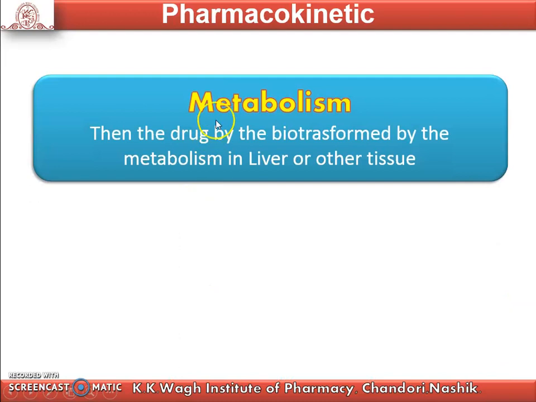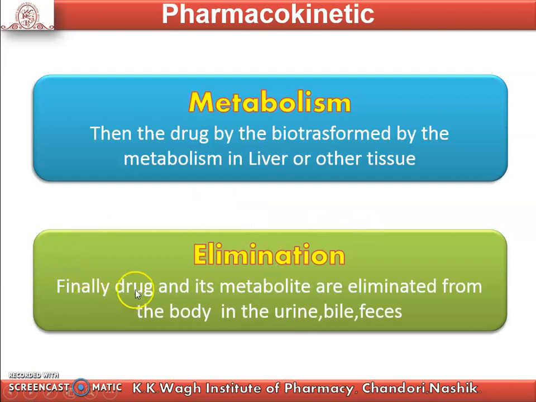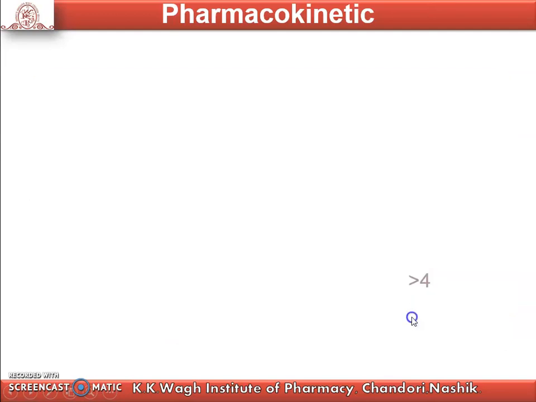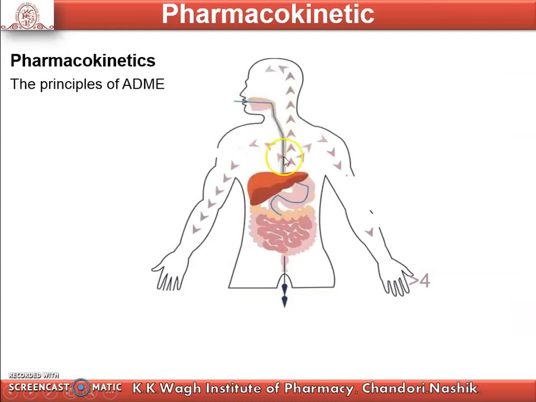Then metabolism: the drug is biotransformed by metabolism in the liver or other tissue. And the last one is elimination. Finally, the drug and its metabolites are eliminated from the body in urine, bile, and feces. This is the diagrammatic representation.